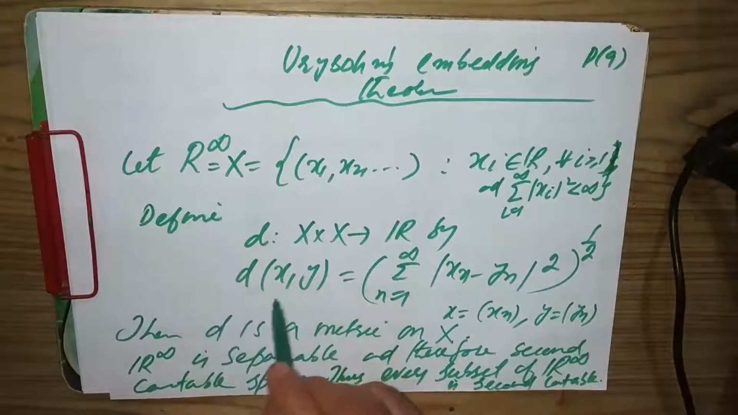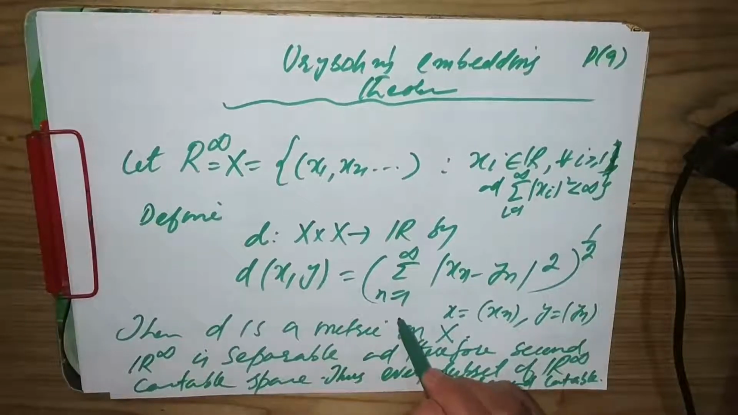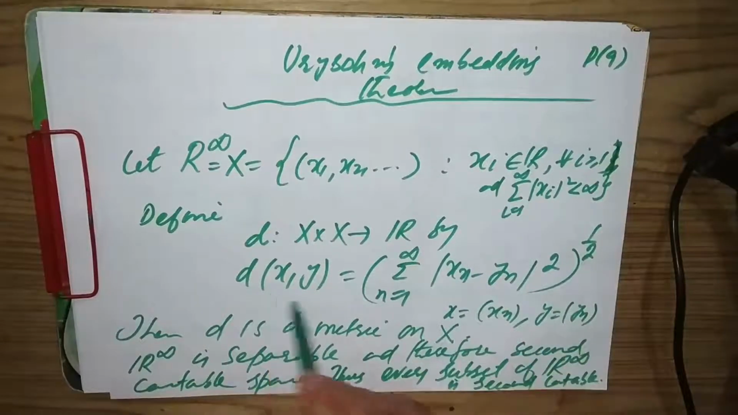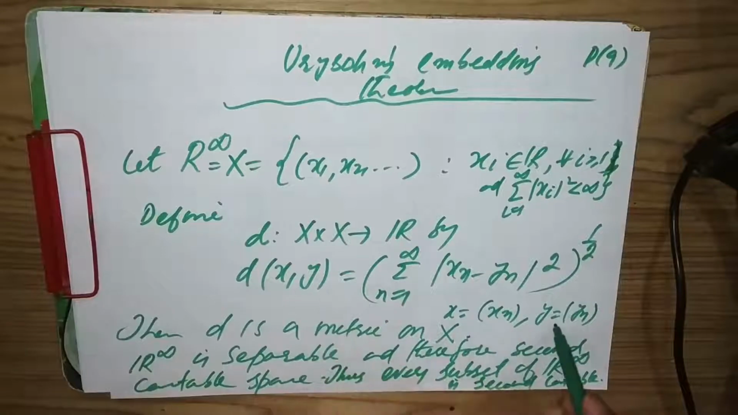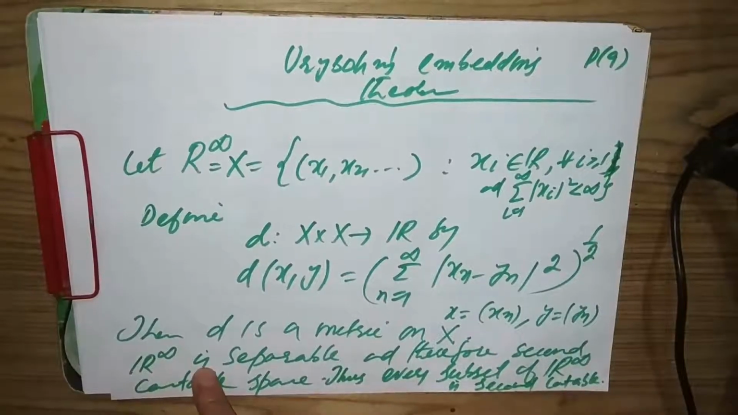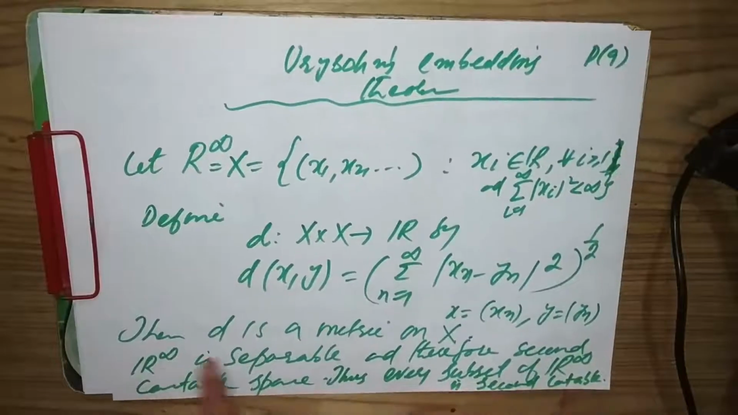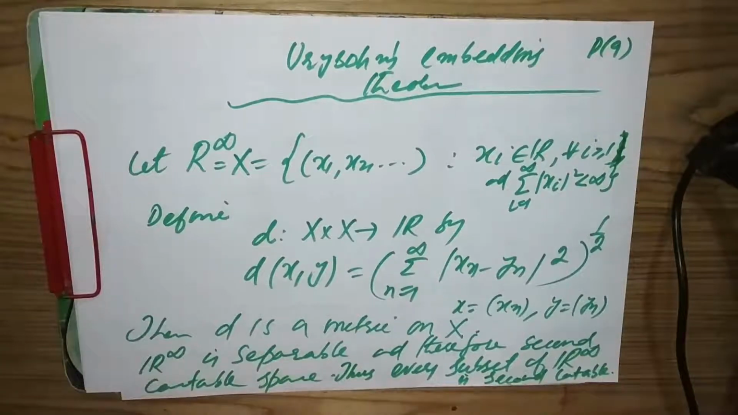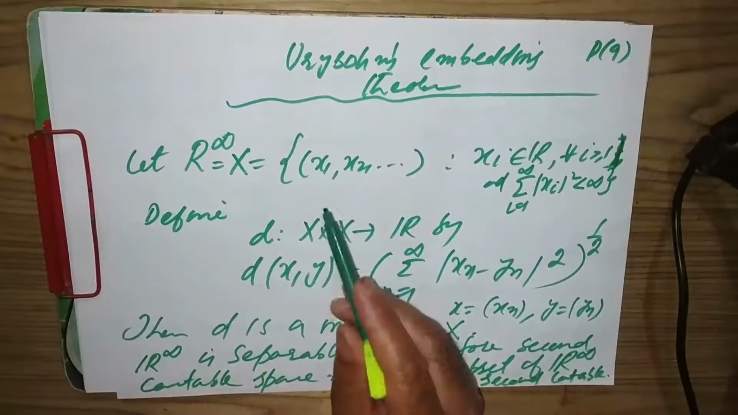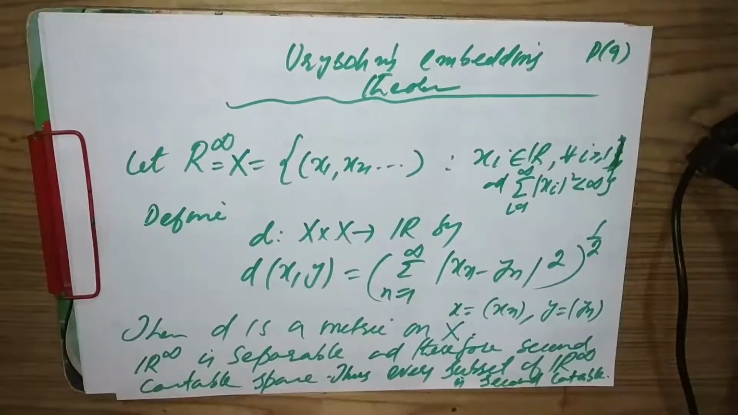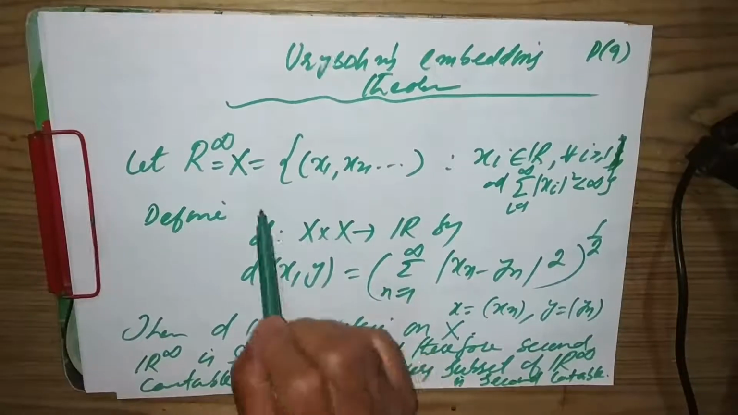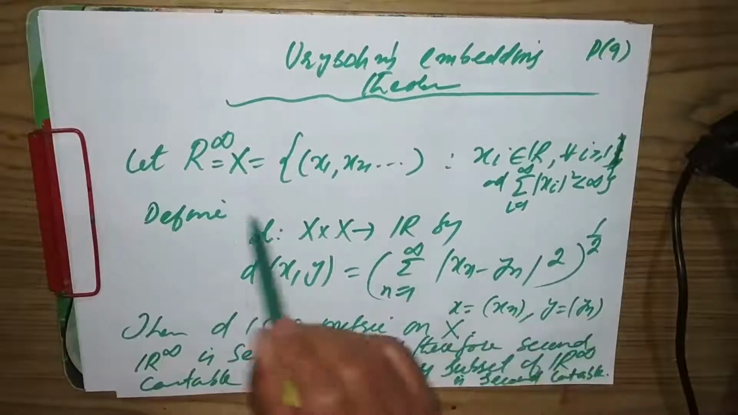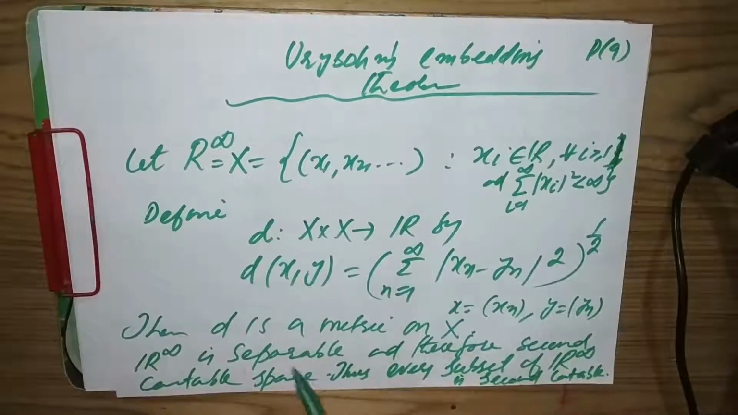On this R infinity, d of x, y is equal to the summation, n runs from 1 to infinity, of mod of x_n minus y_n square, whole power 1 by 2, where x is an infinite tuple x_n, and y is an infinite tuple y_n. Then you can easily verify, using Minkowski's inequality, that this d is a metric on X, and therefore R infinity is a metric space. In fact it's separable, because the set of infinite tuples of rational numbers which are square summable is a subset of R infinity, and which is also dense in R infinity under this metric.